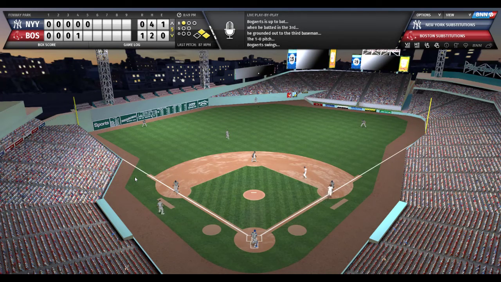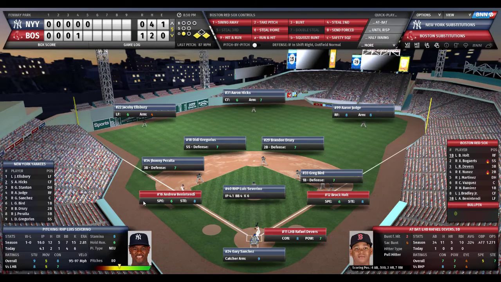Going back is Hicks. He looks up and he makes the catch against the wall. What a catch by Hicks. Tagging up and going to third is Andrew Benintendi. Wow, nice play by Aaron Hicks in center. So runners on the corners with 1 out.